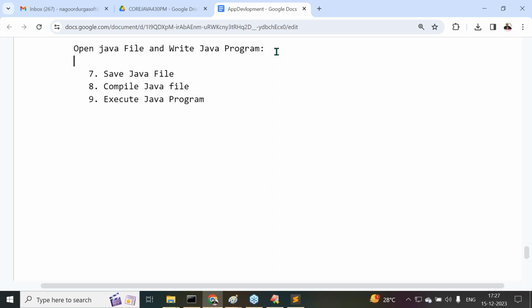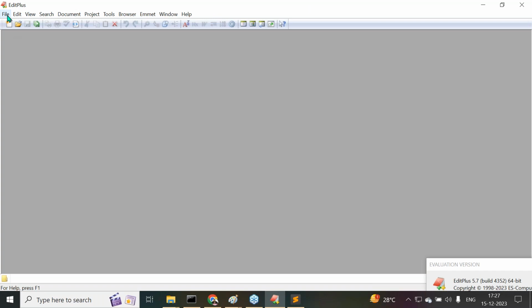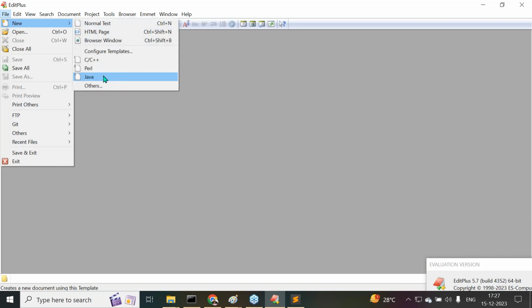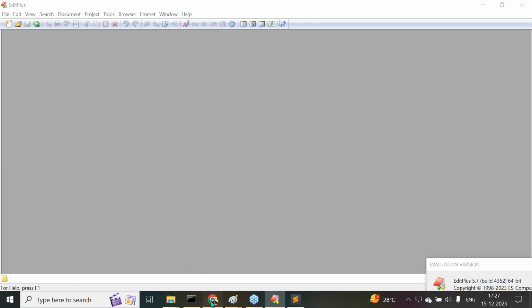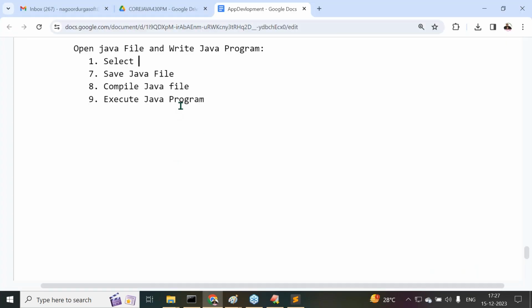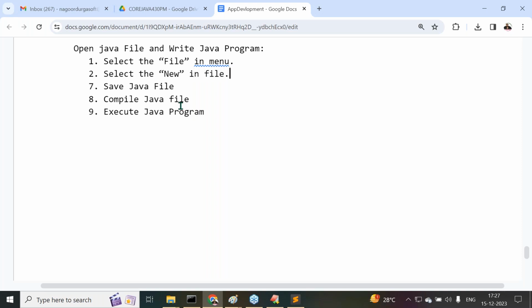To open this Java file, what are we doing? First one is to open a Java file. All right, sir. Now, in Edit Plus, I'm telling you, select File, New, Java. What is the option here? File, New, Java. Right, sir. Now select the File menu, select the New button under File. Next, after completion of this, select Java in the New.